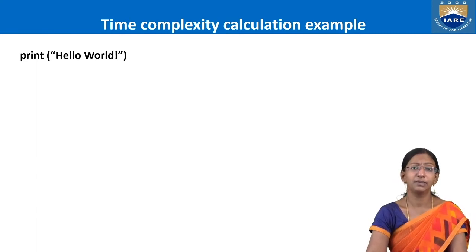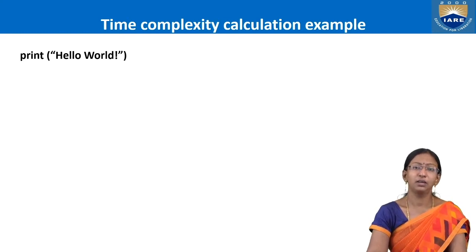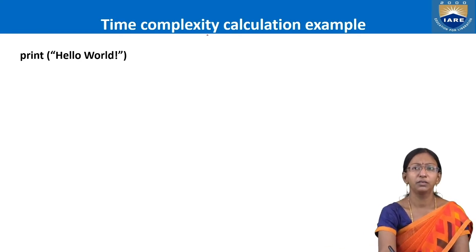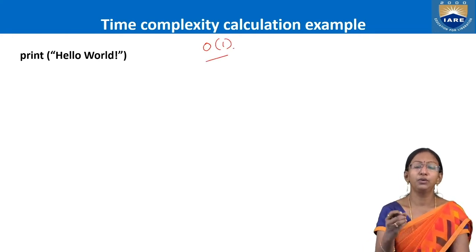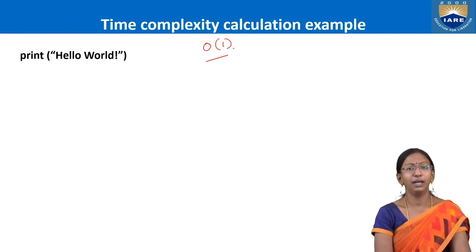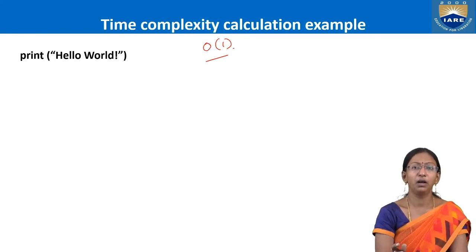For example, consider this statement. It's a simple print statement which prints hello world. What will be the time complexity? Think for a while how much time it needs. A simple solution for this one is order of one. Why? My justification goes like this. Whether you run it 100 times or 1000 times, is the time required to print hello world going to change?